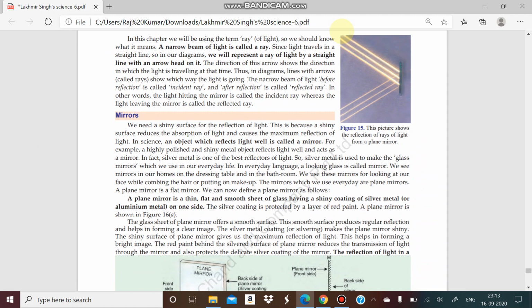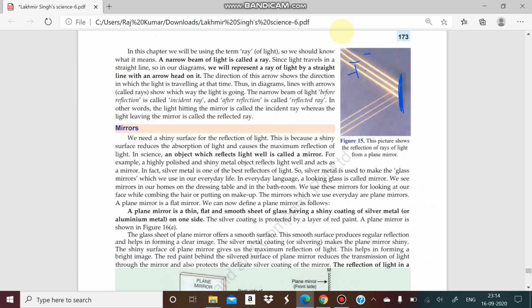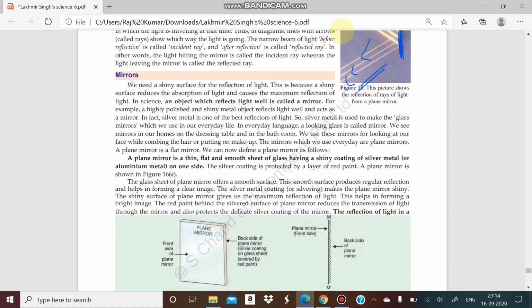You can see here the light ray. If this is the mirror, the light ray is coming from this direction and it is reflected in this direction. Okay, so this is the reflected ray and this is the incident ray. I think you got the meaning. So here we will talk about the mirror. What is a mirror? As we know, an object which reflects light very well is known as a mirror.